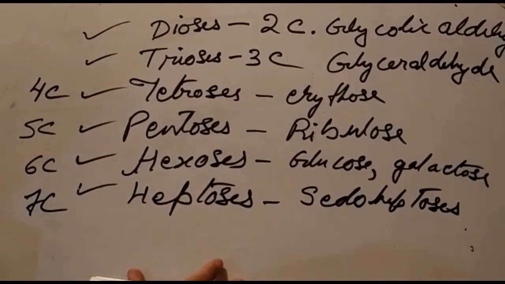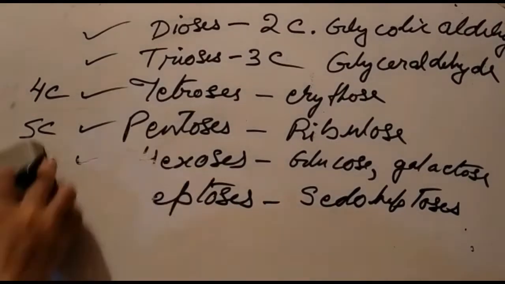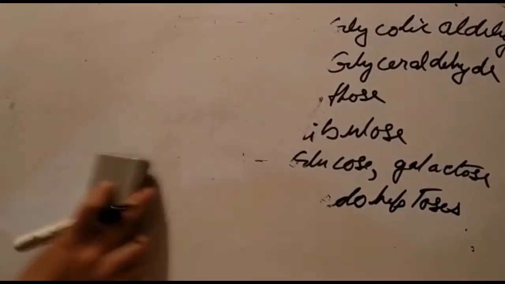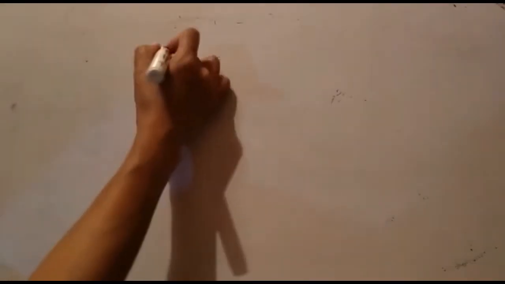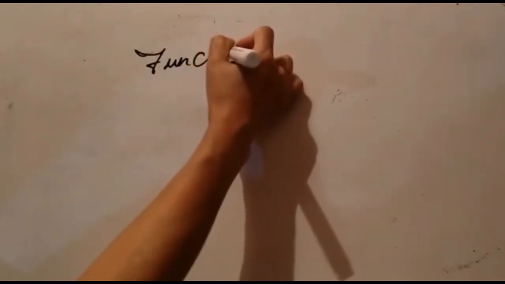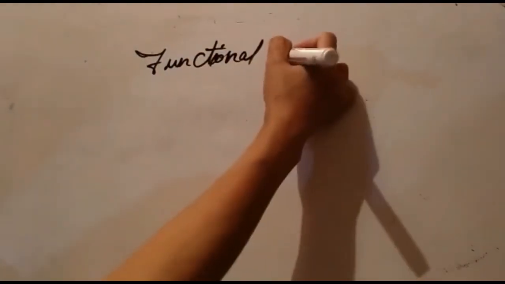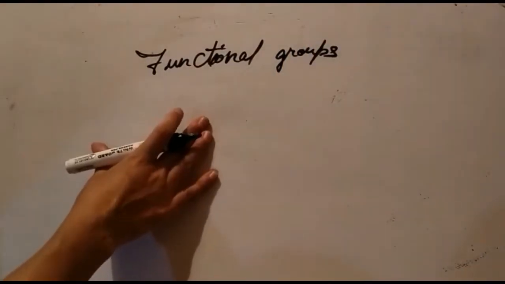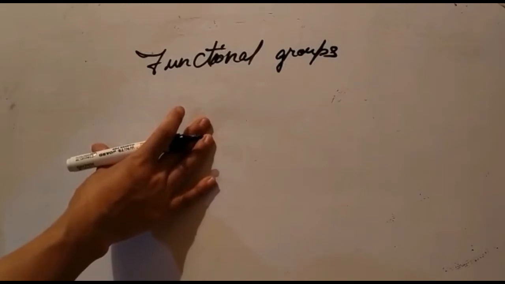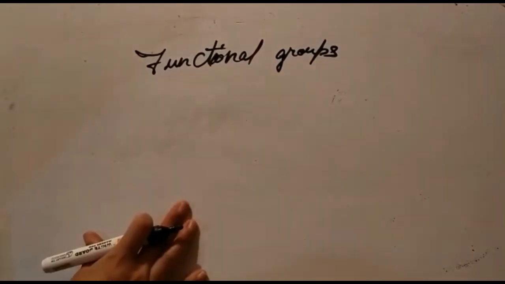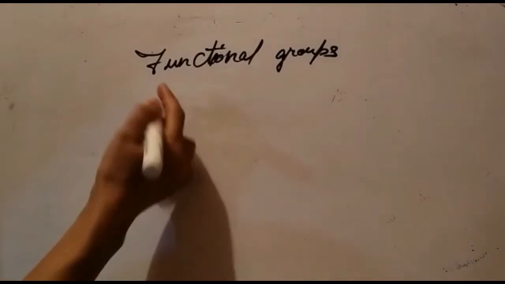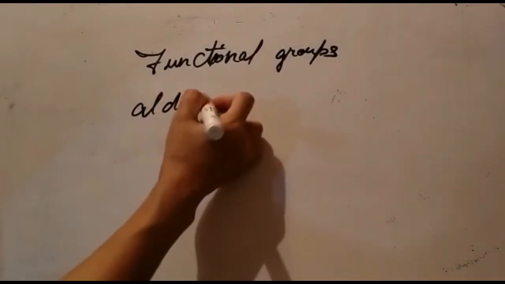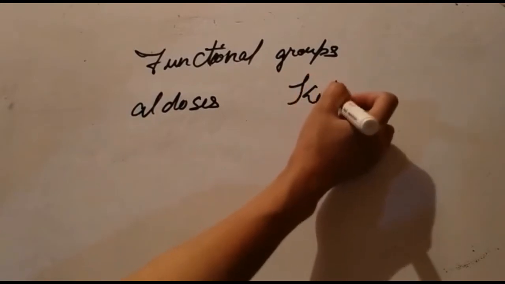But there is another type of classification. The monosaccharide molecules can also be classified on the basis of the functional groups, that is, according to the nature of the reducing or functional groups present, namely aldoses and ketoses.